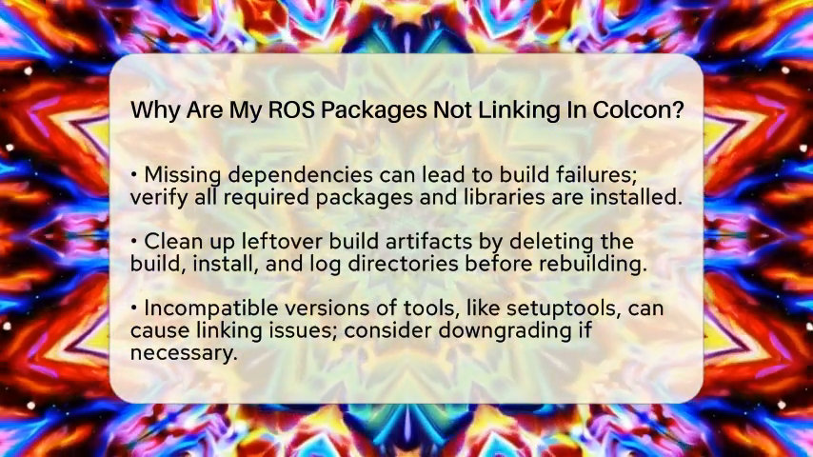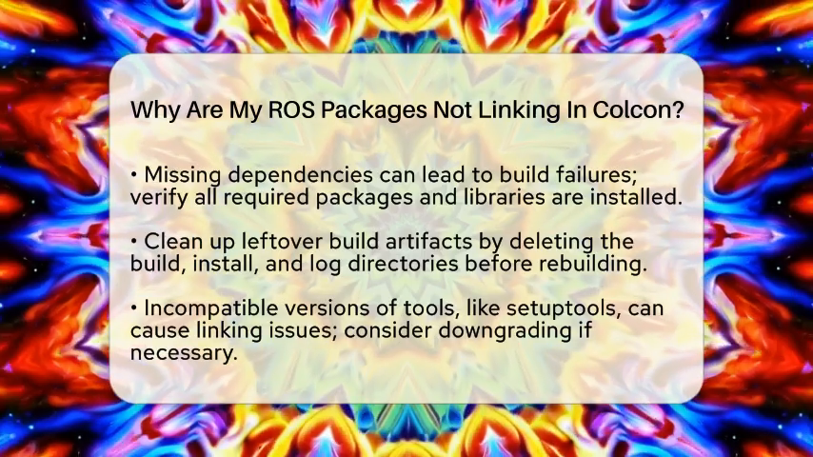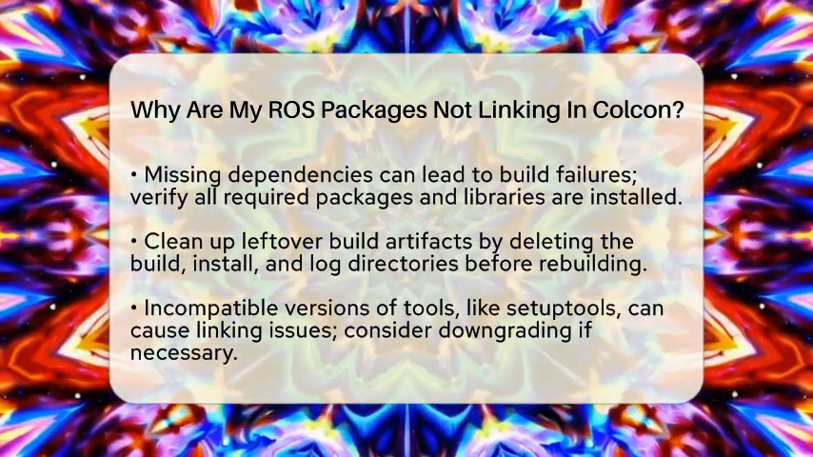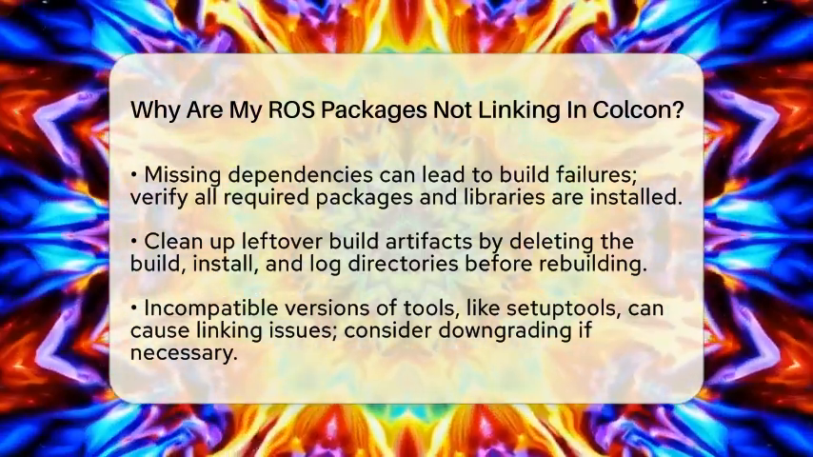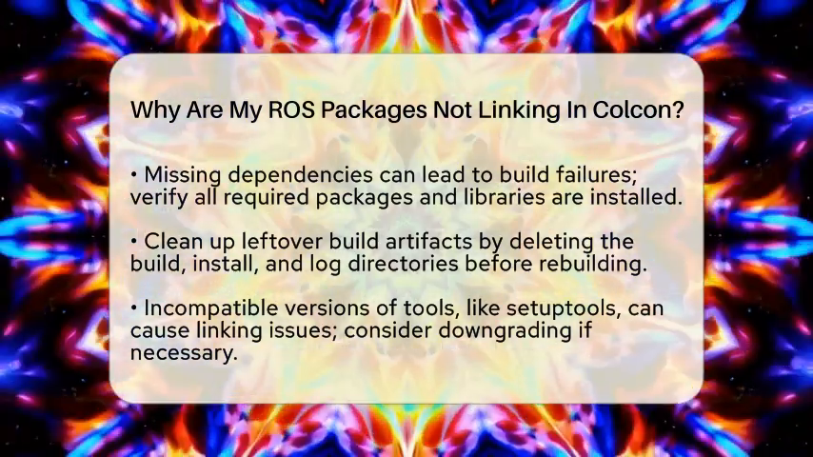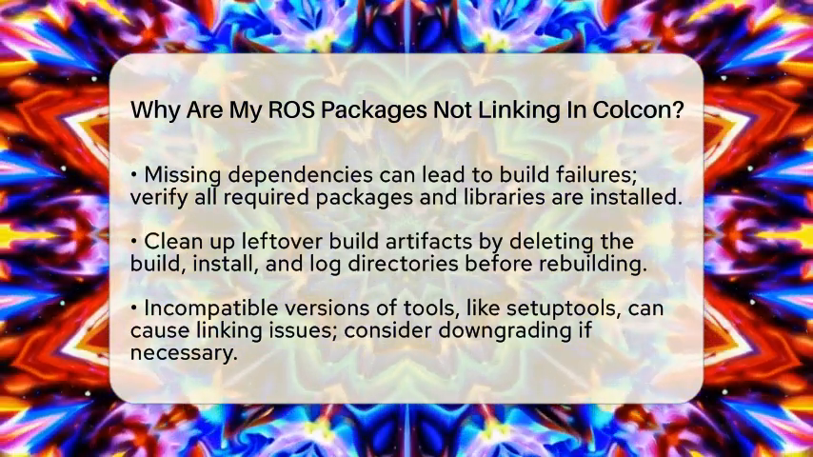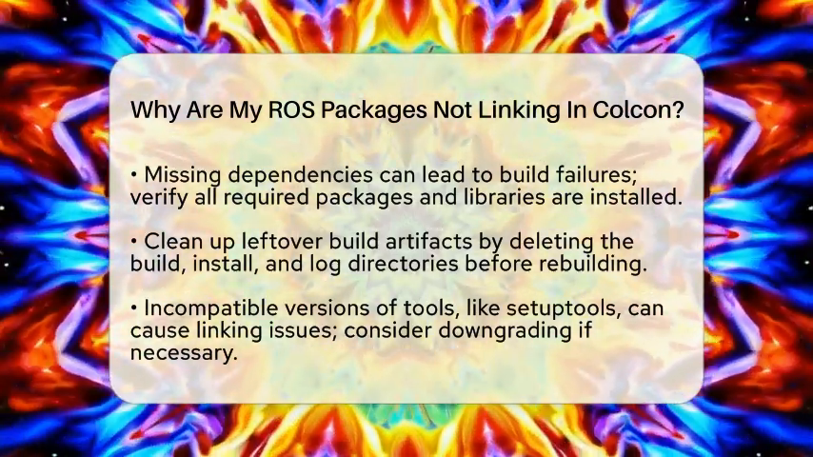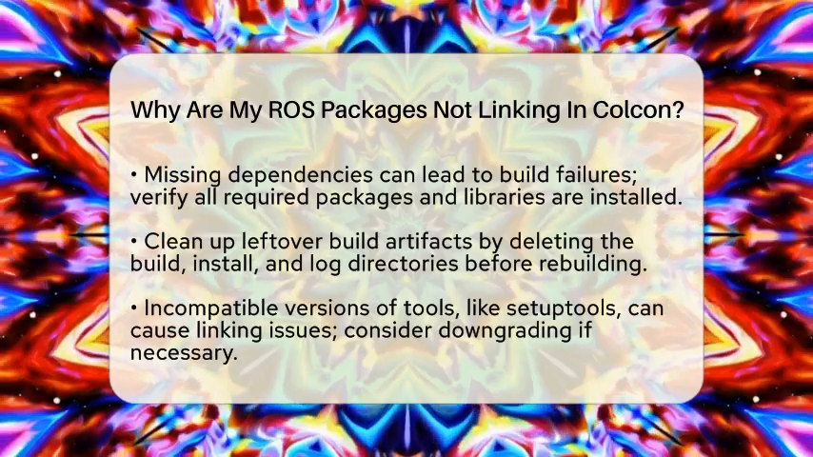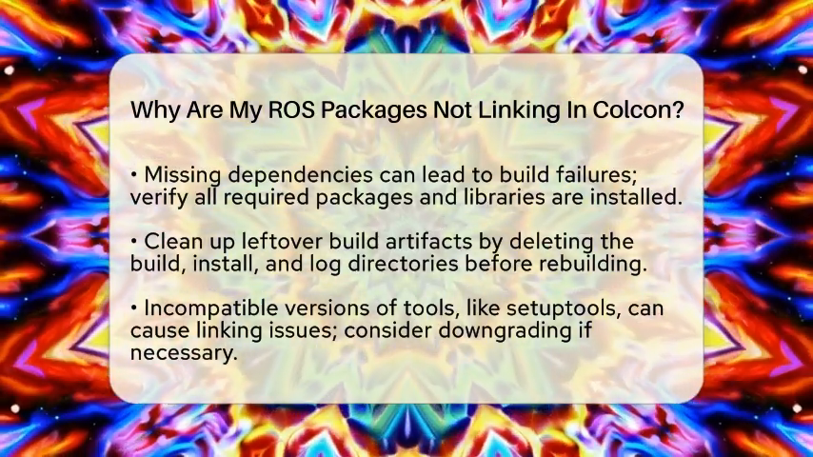Missing dependencies can also cause problems. If your packages depend on other Robot Operating System packages or system libraries that are not installed or not visible in your environment, CMake will fail to find them during the build. You might see errors like, could not find a package configuration file, or notice missing symbols during linking. Make sure all dependencies are installed and accessible.